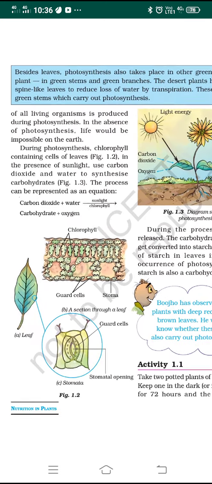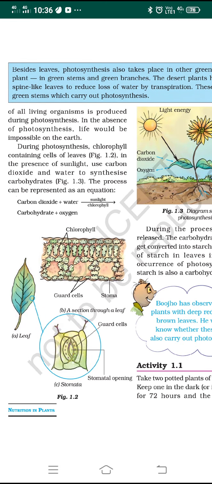A question can be asked: write the equation for photosynthesis. You can write it in very simple words. Carbon dioxide and water are the necessary raw materials, and the process takes place in the presence of sunlight and chlorophyll. The food prepared is carbohydrate or glucose, and along with that oxygen is released. Look at the diagram. A question can be asked: draw a picture of a stomata, or draw a section of a leaf. Look at the diagram here showing chlorophyll, guard cells and stomata. Only a section of stomata can also be asked. You have to draw and practice this.